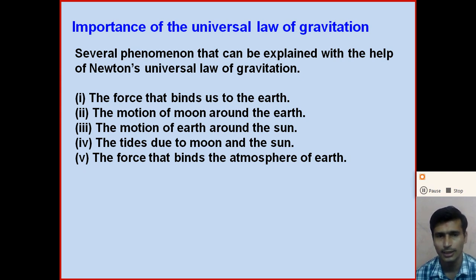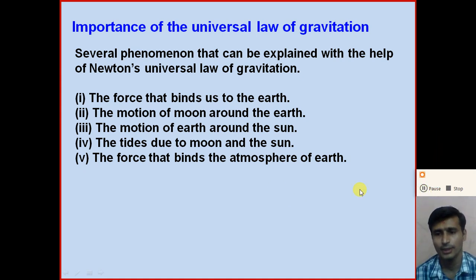And because of the gravitational force that binds the atmosphere of the earth, all the gas molecules and atoms of water in gaseous form are bound to the earth due to the gravitational force of the earth, and because of this the atmosphere is produced around the earth. So dear student, these are some phenomena that can be explained with the help of Newton's universal law of gravitation, right?